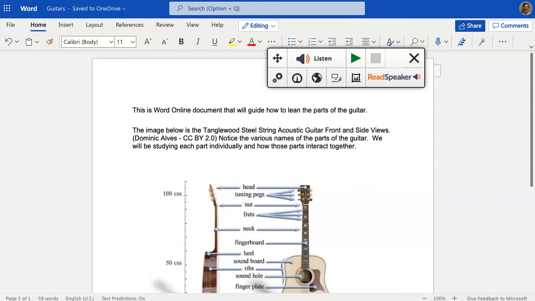Proof: listen to your Word Online documents with the TextAid extension. This is a Word Online document that will guide how to learn the parts of the guitar.